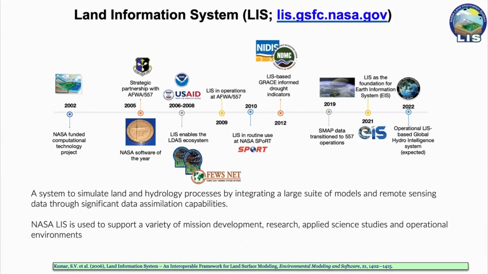forward. Very broadly, LIS is an environment that integrates land and hydrology models with remote sensing data and assimilation tools. LIS has historically been used to support a variety of activities, including mission development, land hydrology research, applied science, and operational environments. This chart shows a timeline of major LIS activities starting in 2002. As you can see, LIS has been used in a variety of end-use environments and has been used to transition the use of remote sensing data for both univariate and multivariate application.